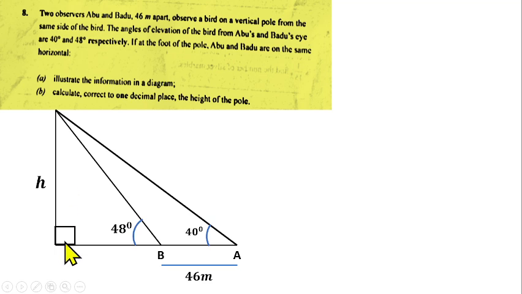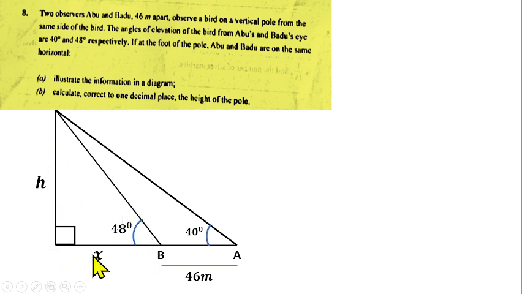Now that we know the height, how do we resolve this diagram to find the height? So for this small right angle triangle, this one here, we don't have any side given, so we can improvise. You can call this side from here to here X. So that means we can resolve this diagram like this now. We are looking for height, and we name this side X. So we have this angle 48 in this small right angle triangle.